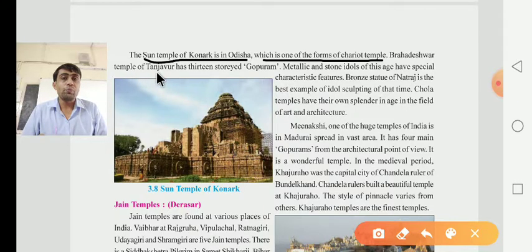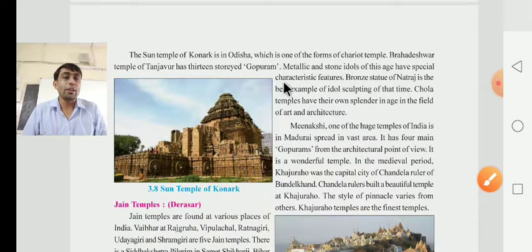The Brihadeshwar temple of Tanjore has a 13 storied Gopuram. What do they have to say? They have to say that the Brihadeshwar temple of Tanjore has a 13 storied Gopuram. And the metallic and stone idols of this age have special characteristic features.